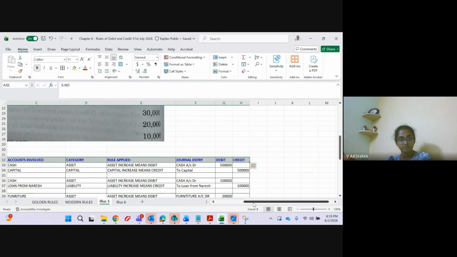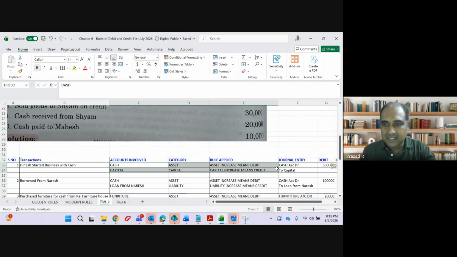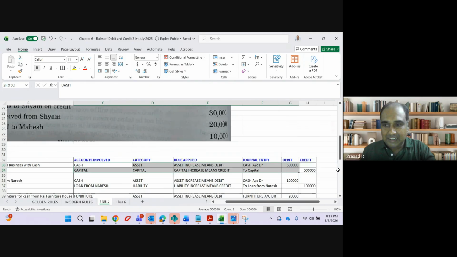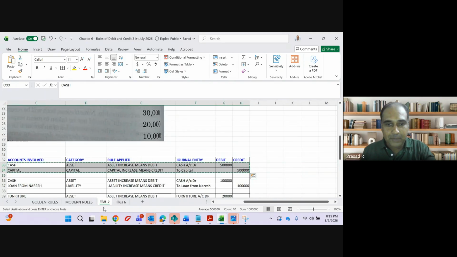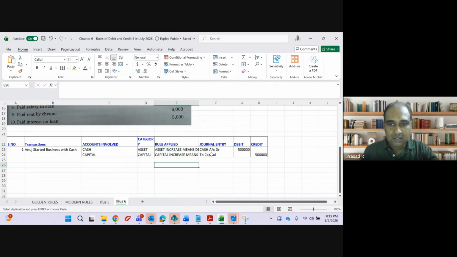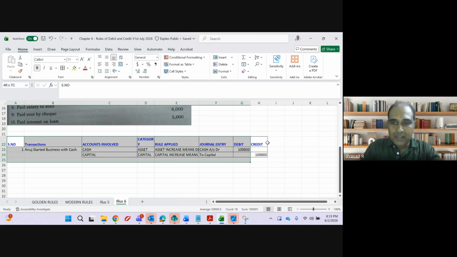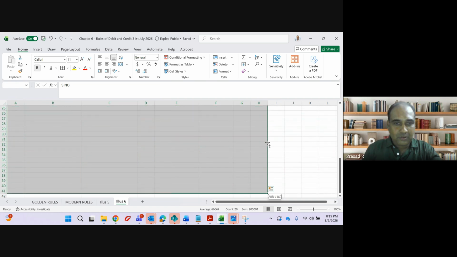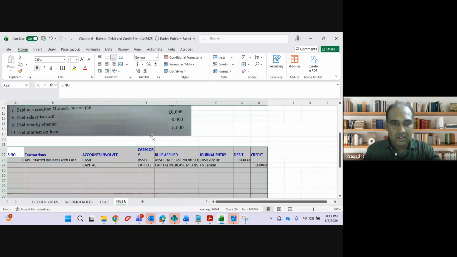Cash and capital. We don't have to discuss this. I will directly copy everything except the amount. What is the amount, guys? 1 lakh. I'm not discussing this because we have discussed it many times, starting from the accounting equation till now.